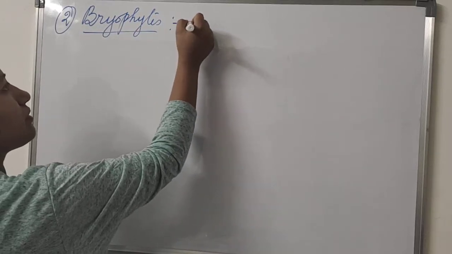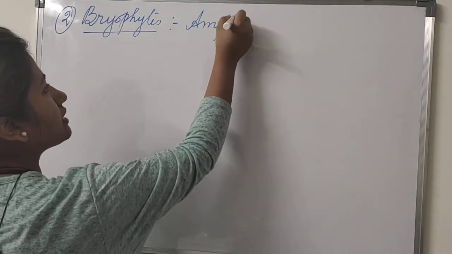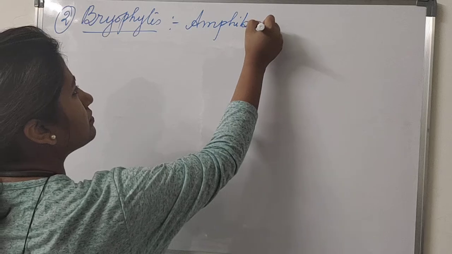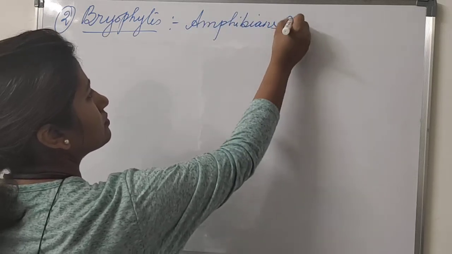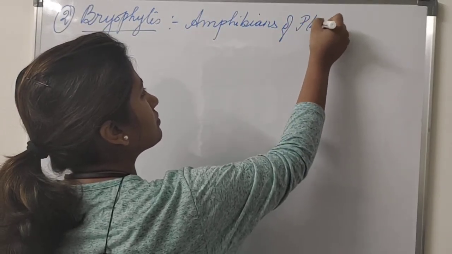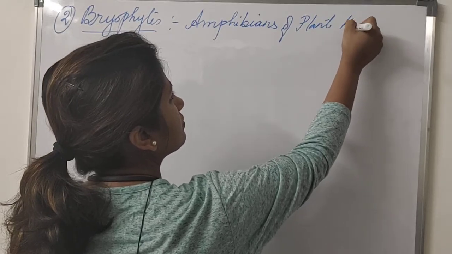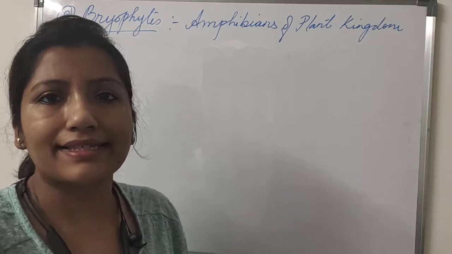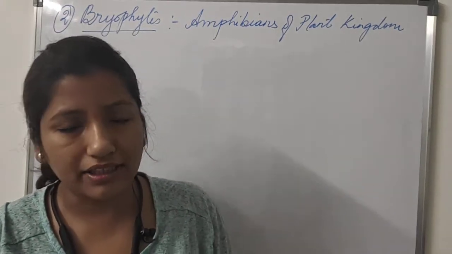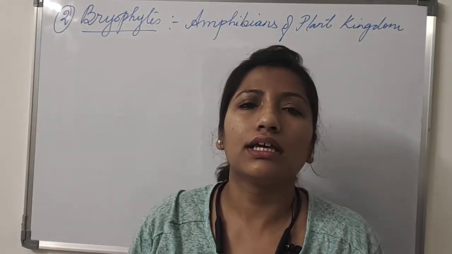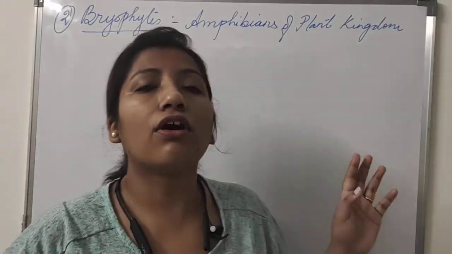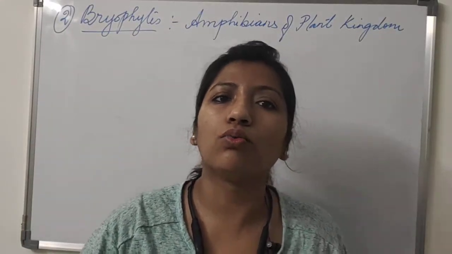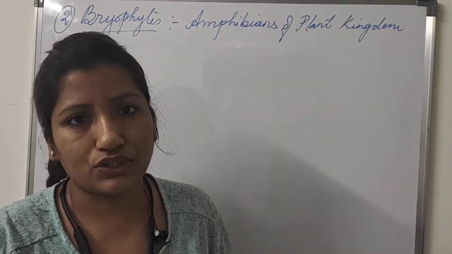Bryophytes are known as the amphibians of the plant kingdom. Why so? Because they live on land but they depend on water for sexual reproduction.